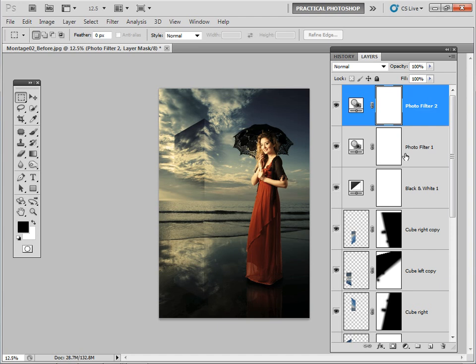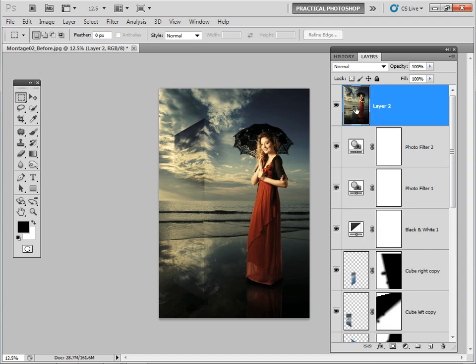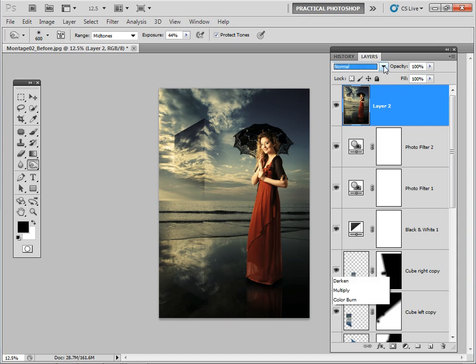And then lastly, just for a little bit of dodging and burning, we can just do Shift, Control, Alt and the letter E, which will create a flattened version of all the layers at the top of the layer stack. And I quite like this just for a last bit of dodging and burning, so that we just get a nice sort of sense of, it's a bit too much there. We could also change that to luminosity just so we don't get any bad dodgy colors coming through. Let's probably set just a little bit crudely, and we can just finally tweak our image.